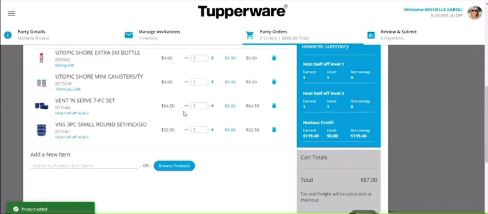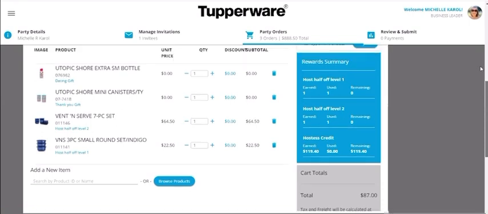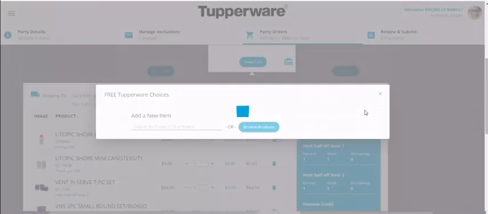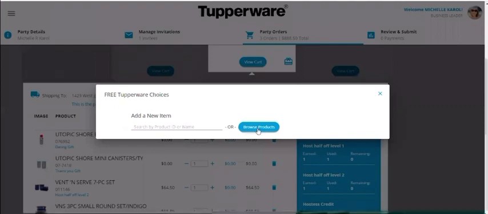I like it, right? Now notice that it already selected that price, the $64.50. That's already the half price amount. So it makes it really easy and visible. So 0 half price remaining, 0 half price remaining. We're going to scroll back up. Oh my gosh, I forgot to shop for the free Tupperware. And she has $119.40 remaining. Now, she doesn't have any datings, so I can't get the host exclusive.